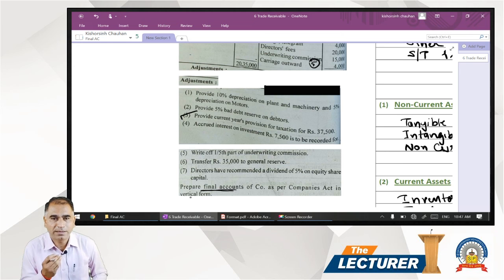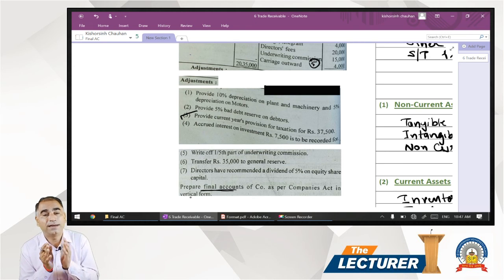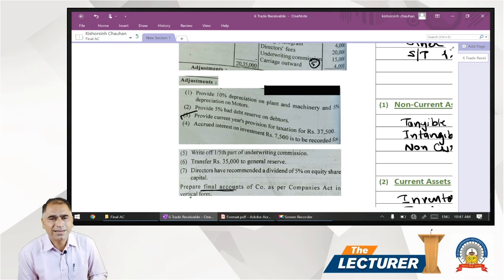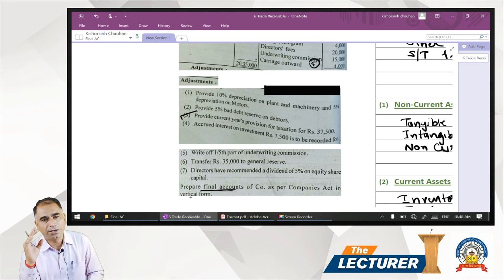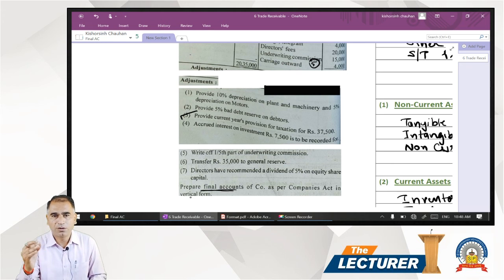Whenever any company in India prepares the financial statement, what is the format of the P&L and balance sheet? What are the contents in that? That is given in Schedule 3 of the Companies Act, which we have already discussed in our first lecture on the theory part. So we have to prepare the balance sheet and P&L. Wherever you need detailed information, we need to prepare the notes.